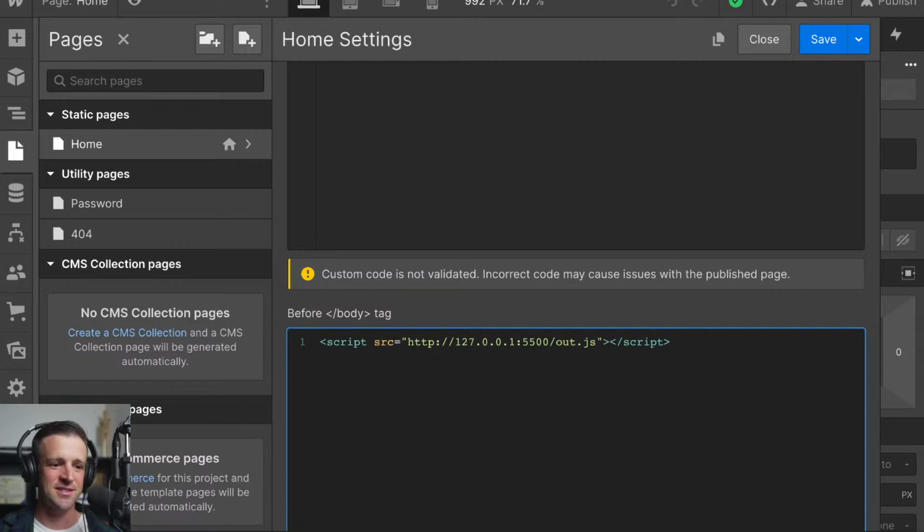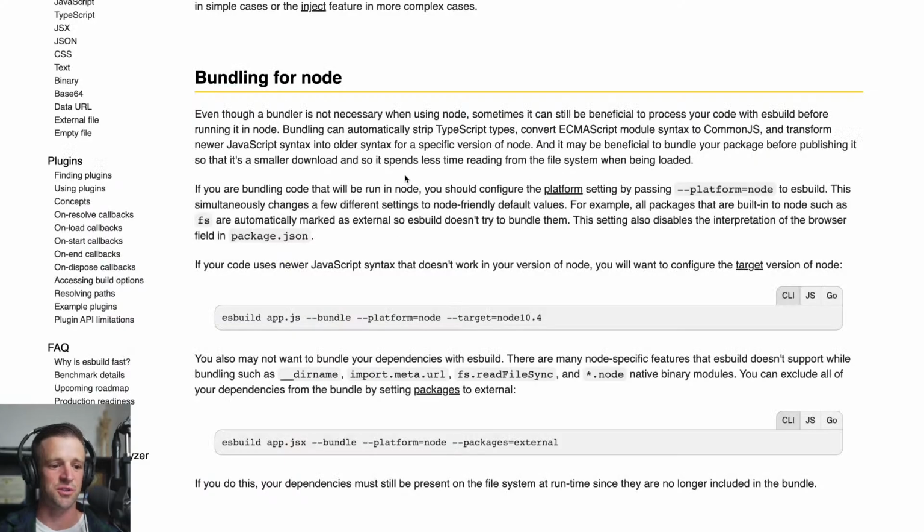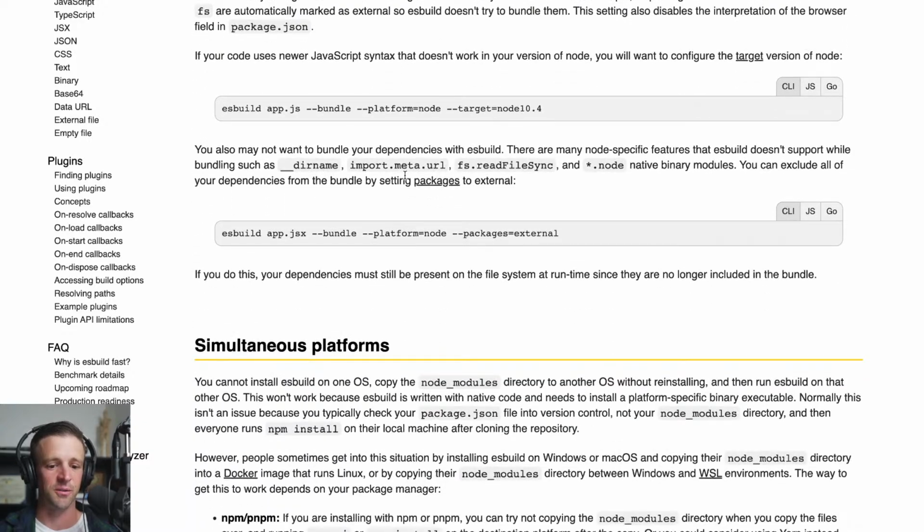Bundlers, to me, have taken definitely more than a year to wrap my head around. When you start using React and these frameworks, Next.js and those sorts of things, they have bundlers from the get-go. And so you're kind of using these things without ever knowing why or what you need or why they were invented in the first place. So I think it makes sense to take a step back and start from the JavaScript and be like, what's the reason for this? Why do these exist in the first place? They're very powerful tools. They do a bunch more. And I'm still trying to wrap my head around a lot of the stuff that they can do too.